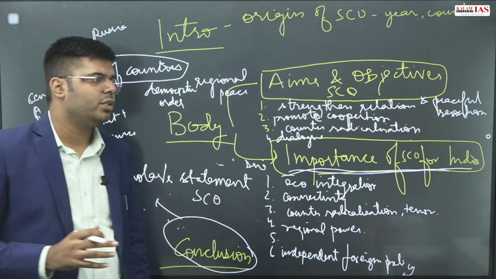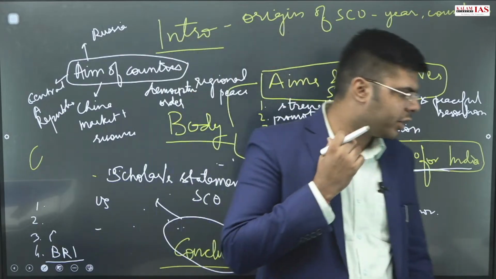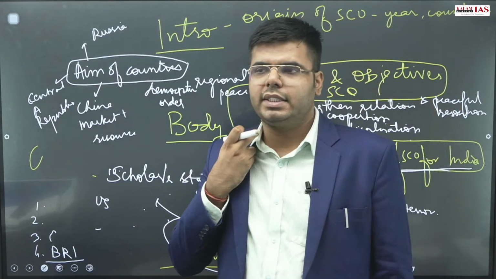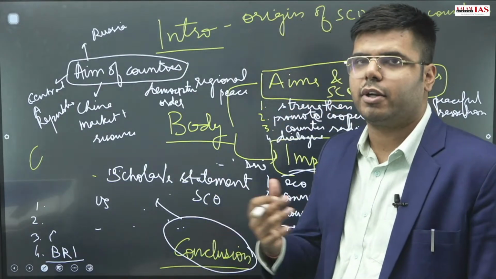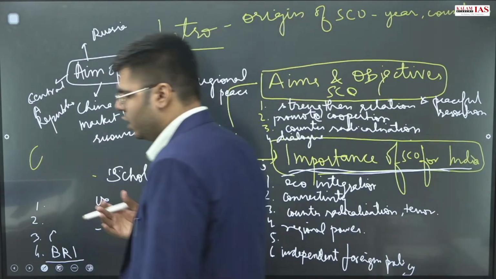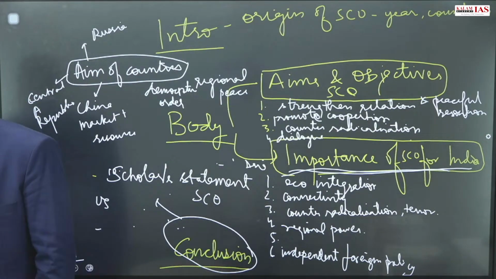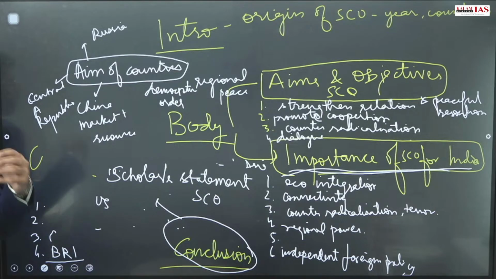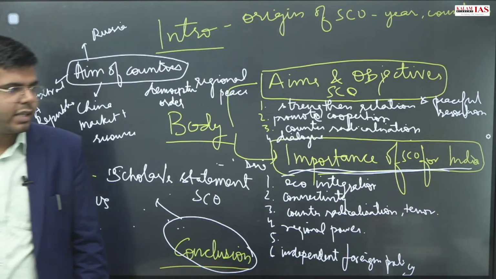Or in conclusion, you can highlight that SCO remains an important body for India to balance its relations with the West. As we are part of Quad as well as the SCO, we will be able to balance the relations, and a lot more can be done to make sure that the potential of SCO is used, from strategic to health to business and all these diverse domains.